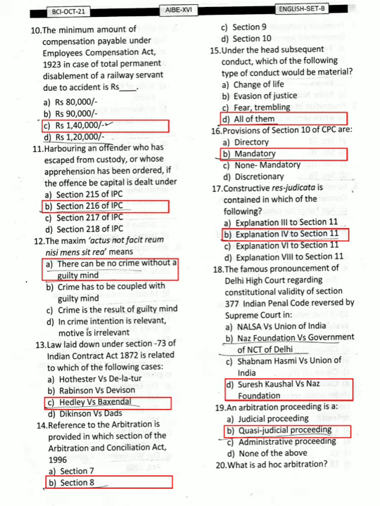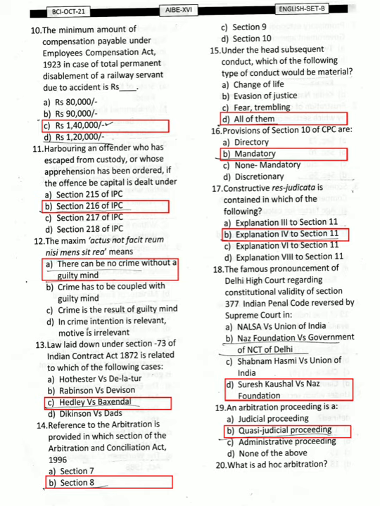Now coming to question 15, here the subsequent conduct is material, that is change of life, evasion of justice, fear, trembling. This will be material, and you know that evasion means deliberately avoiding something that you are supposed to do or deal with. Question 16, the answer should be B, that is mandatory. Section 10 of CPC is mandatory.